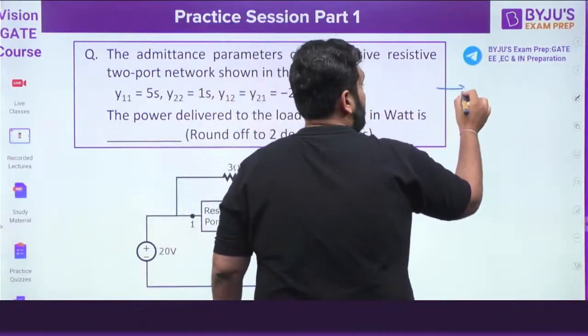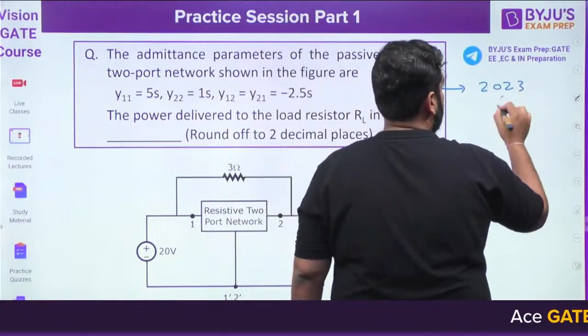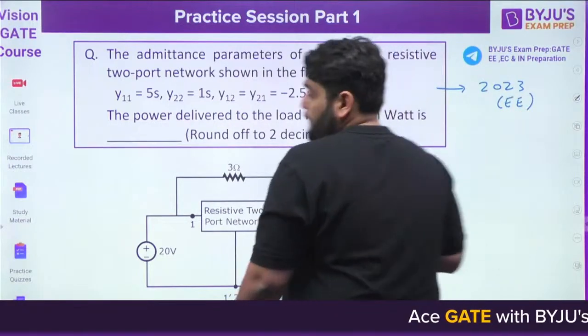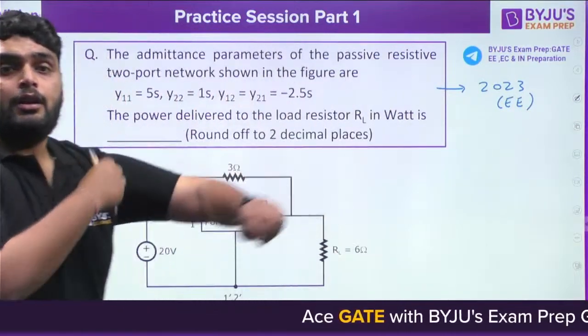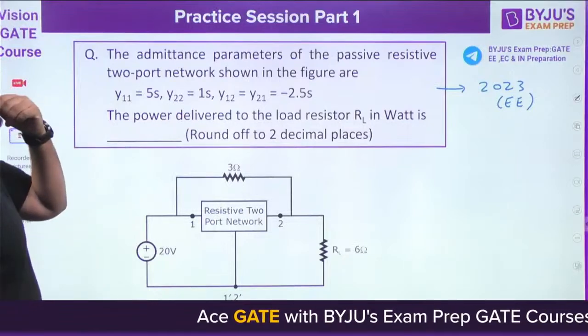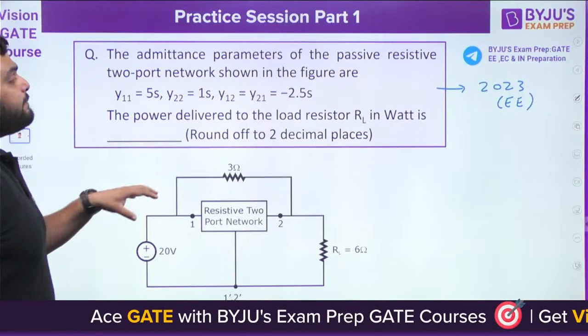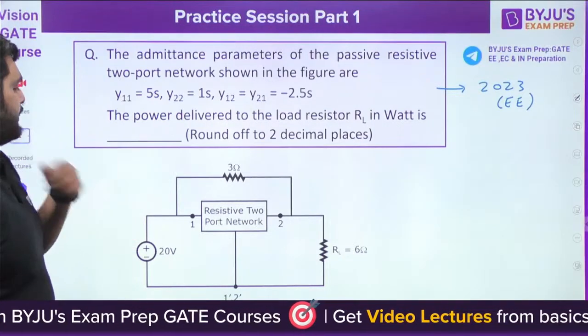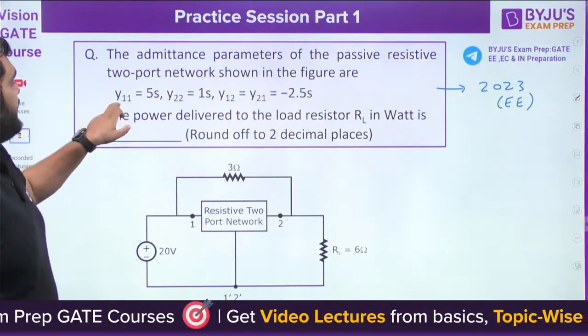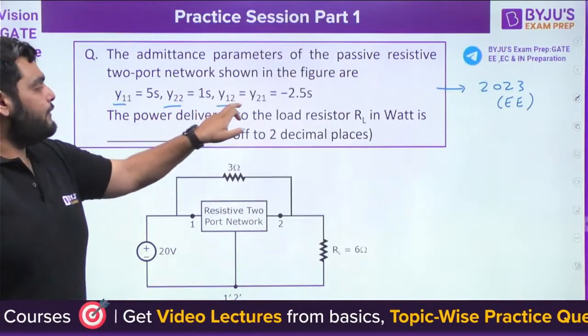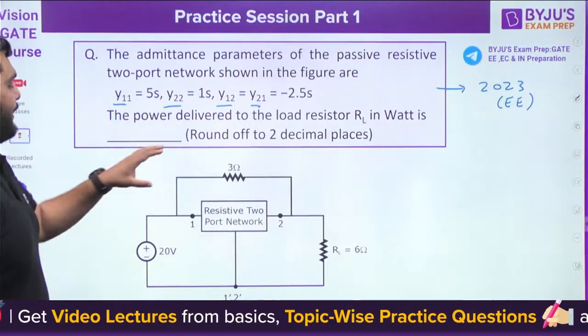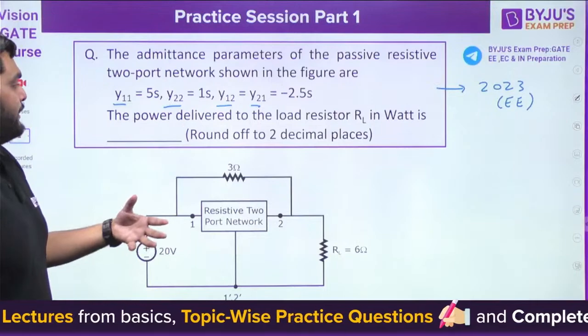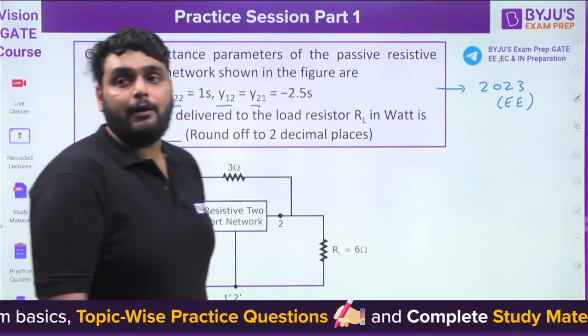A very good question has been asked in 2023 in electrical exam. Okay, now see the question carefully. The admittance parameter of the passive resistance two port network here in the figure. So for this network we have given Y11, Y22, Y12, Y21. The power delivered to the load resistor RL is how much? So again they are asking the power.